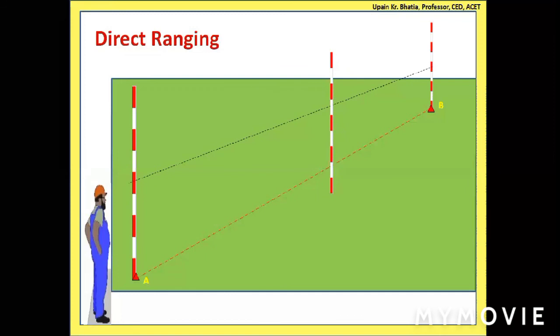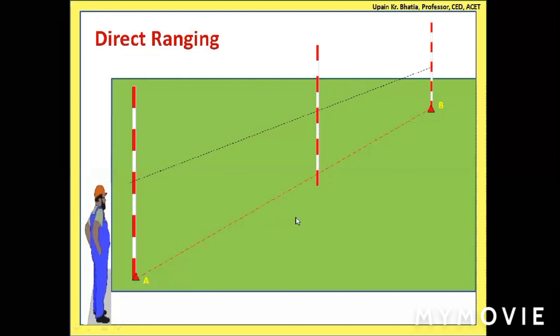So as of now, what he sees is that the third rod is towards his right. So he will wave his left hand towards his left so that this person will come to know that he has to move towards this side. So what will he do? He has shifted a little. Are you able to see this? Yes, sir. So he has tried to shift more towards where this man is guiding him.